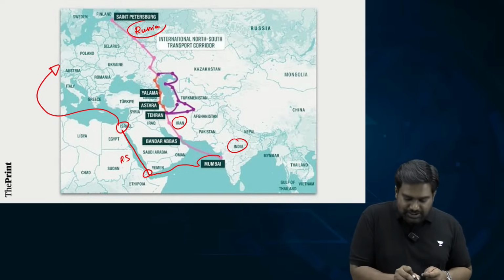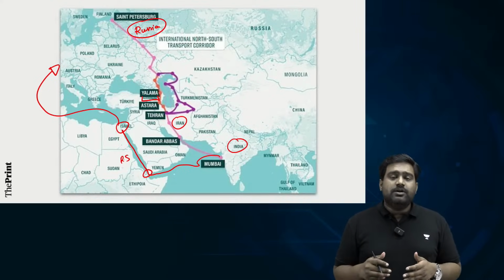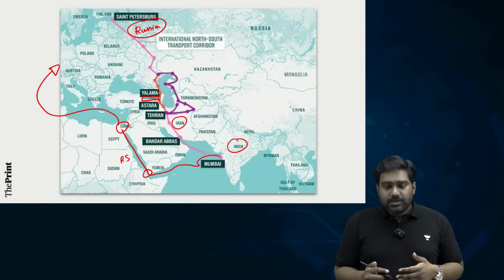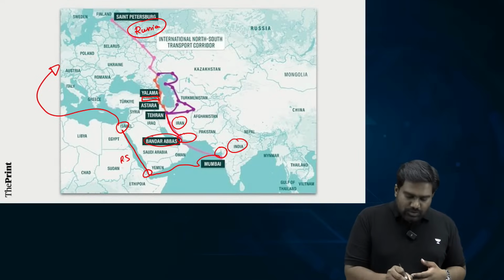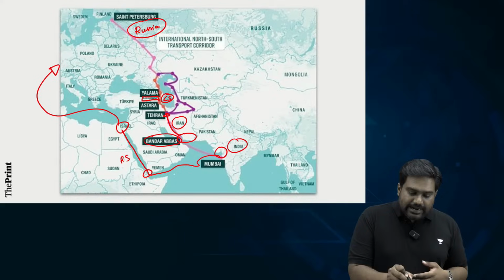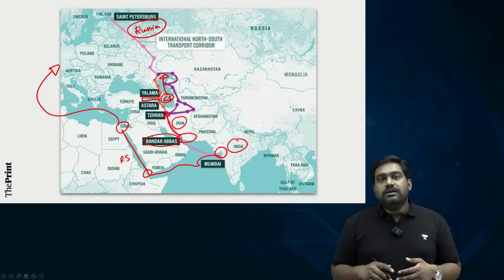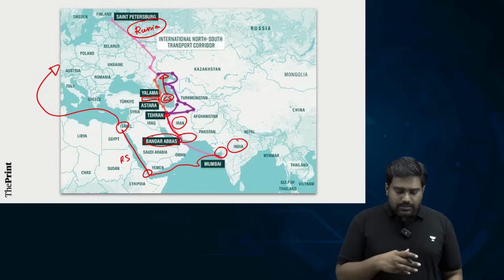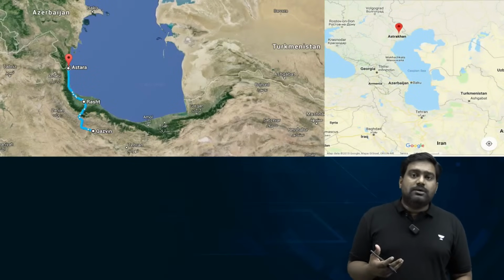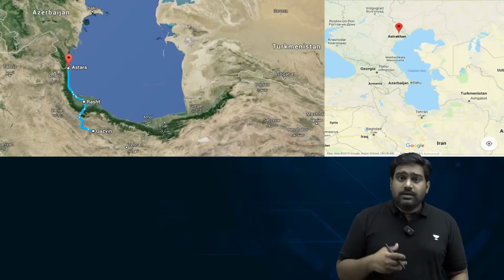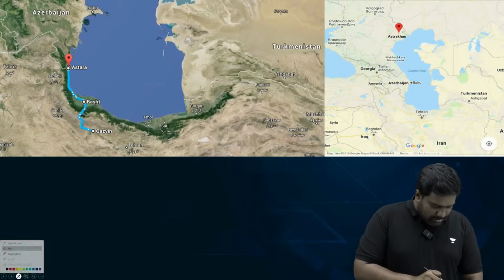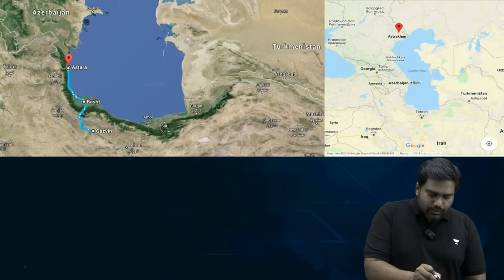It also includes Azerbaijan. So these countries have proposed the idea of INSTC to create a multimodal transport network to connect Indian ports with Iranian ports like Bandar Abbas and Chabahar, and use the road rail network of Iran to reach Azerbaijan and the Caspian Sea, and use inland navigation to bring the goods to Russia. So as part of this proposed corridor, there are some important cargo terminals and connectivity facilities which are part of the proposed project. And recently, the Astara cargo terminal was in the news. You can see that here in the map.